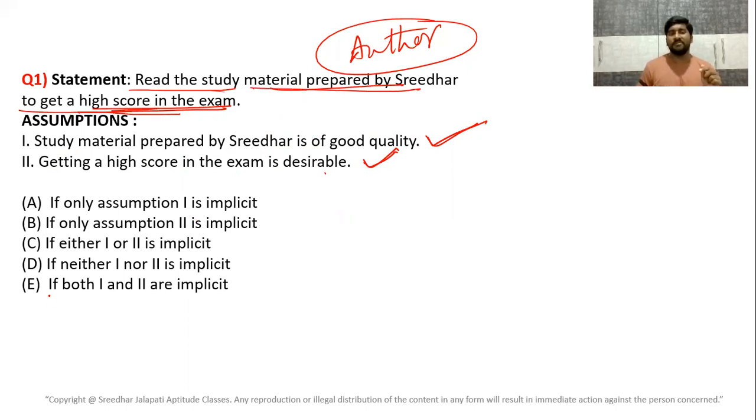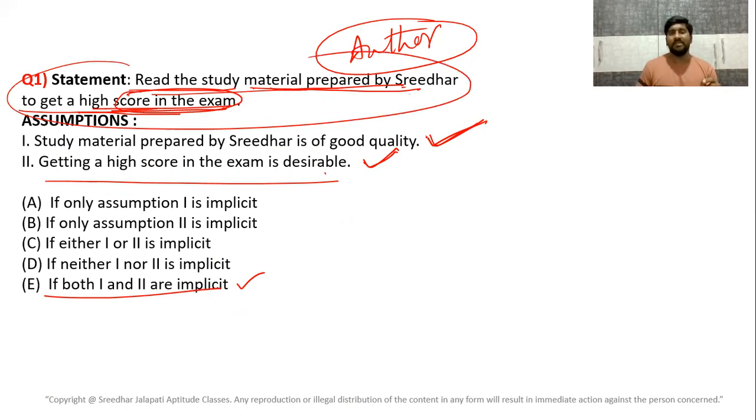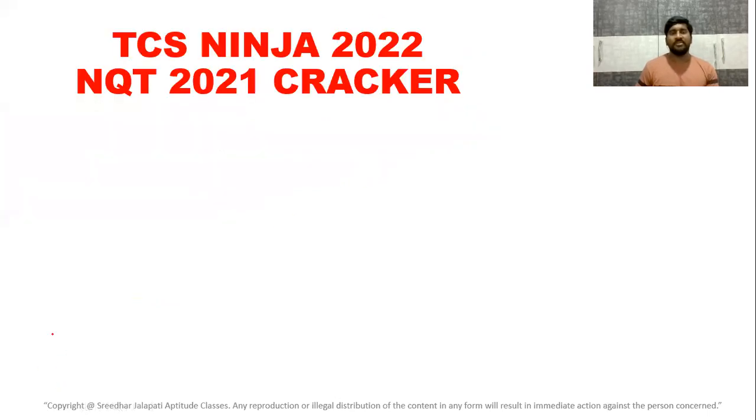So here both are assumptions. The material is of good quality because it is helping you to get a good score, and getting a good score is desirable in the exam. That's why he is suggesting us to read the material. So here both are assumptions. You have to find the assumption of the author. What has the author assumed in stating this? He assumed both that the material is of good quality and that getting a good score is required in the exam. Let's move to the second.